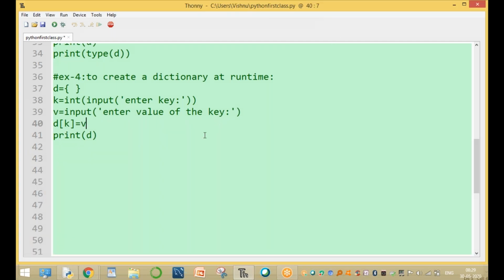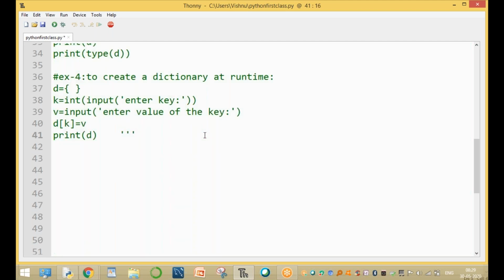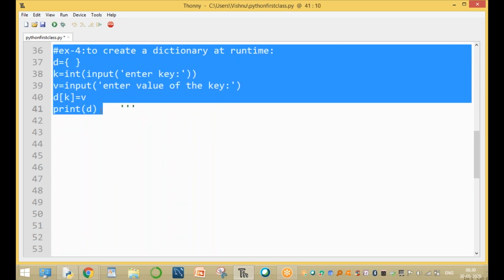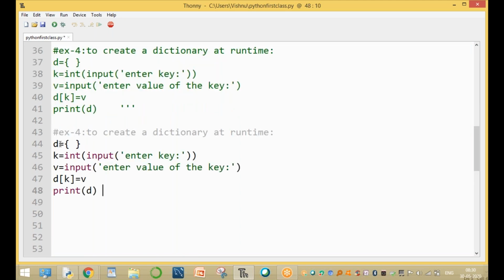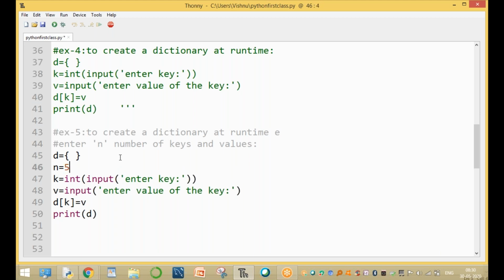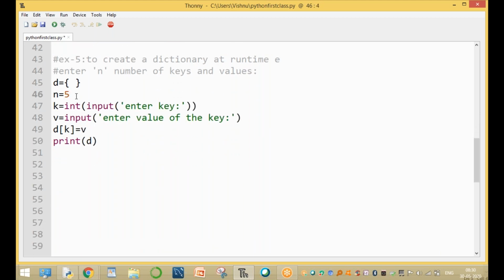For example, if you want to store more than one key and value, use the for loop. Now here, this example is explained using the for loop. Here you can enter more than one value. For example 5, to create a dictionary at runtime, to enter n number of keys and values. N is any number. For example, the d is an empty dictionary. N equal to, for example, 5.